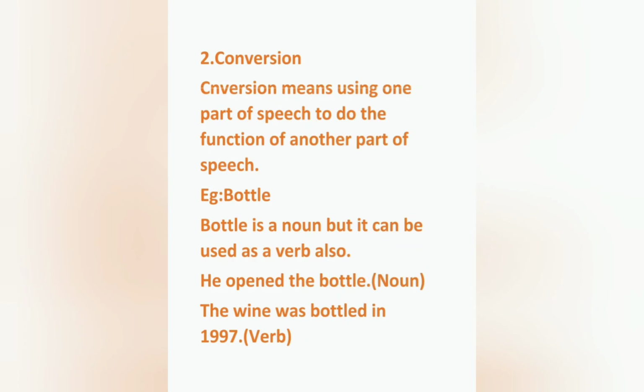Next type is conversion. Conversion means using one part of speech to do the function of another part of speech. Example, bottle. Bottle is a noun, but it can be used as a verb also. See the sentence, he opened the bottle. In this sentence, bottle is used as a noun. See the next sentence, the wine was bottled in 1997. In this sentence, bottle is used as a verb.